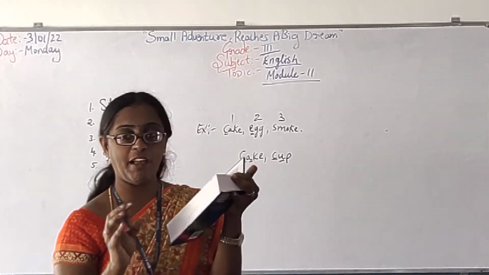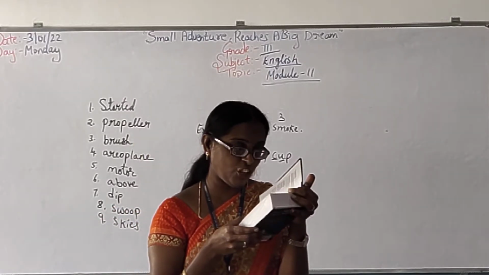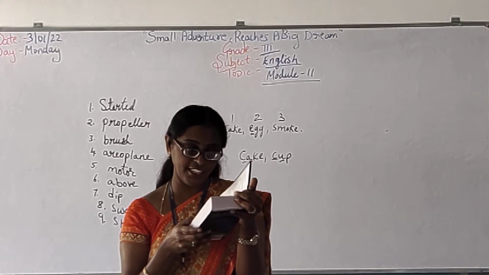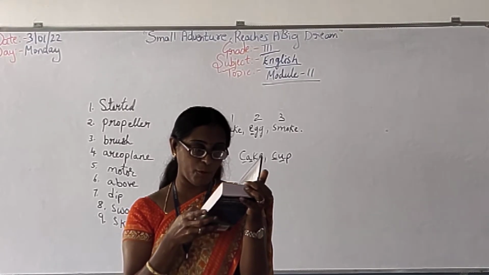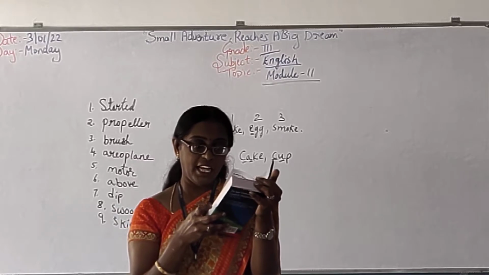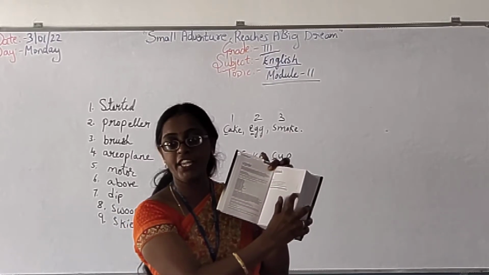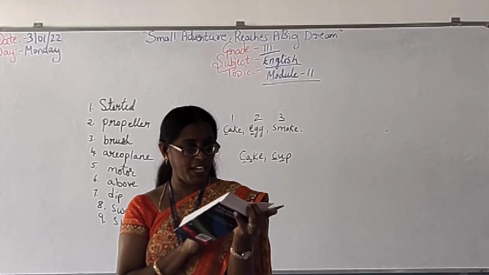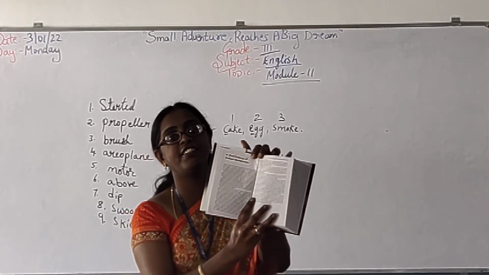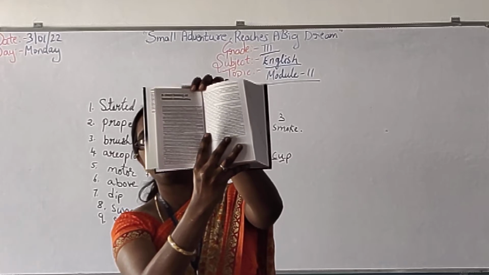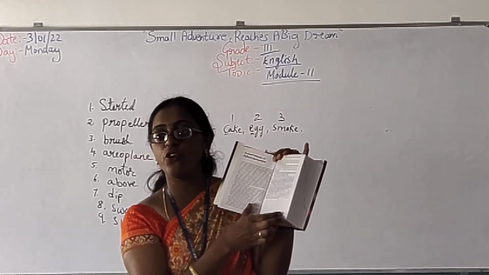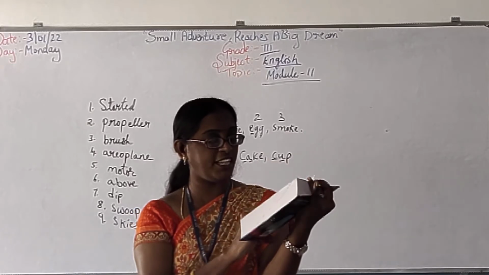So first is a short history of Oxford dictionaries, then guide to the uses of dictionaries, then note on trademarks and proprietary status. They have given Roman numbers also over here. You can check it out. A short history of the Oxford dictionaries: how this dictionary was founded, who founded it, everything will be detailed in this. So you can read it in this dictionary.